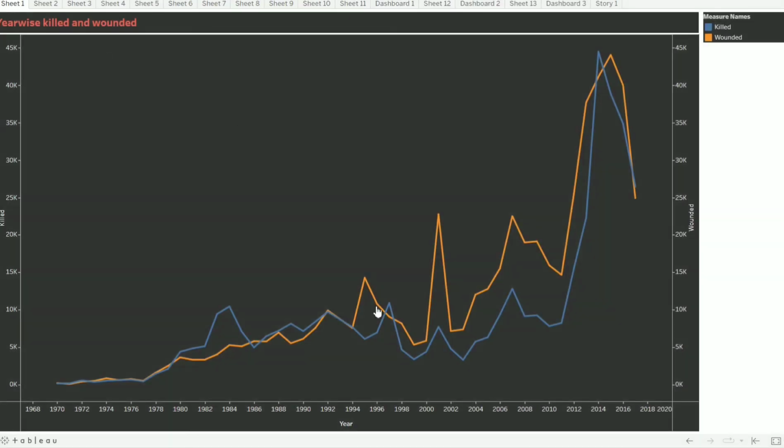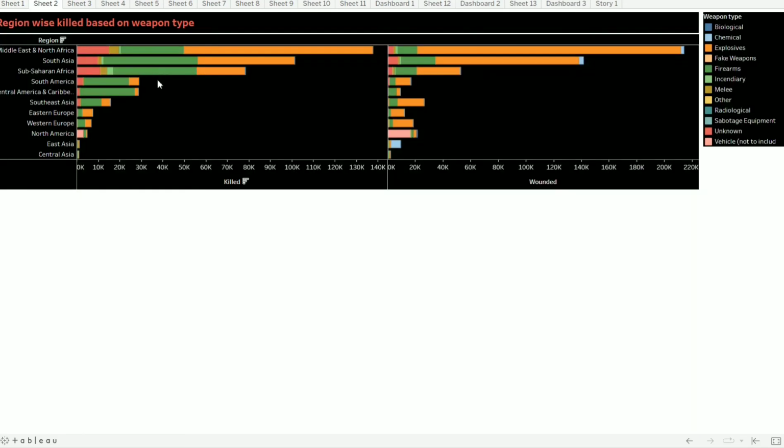So, this is the graph for wounded and killed versus the year. Next, this is the region wise killed and wounded. So, this is the number of people killed.